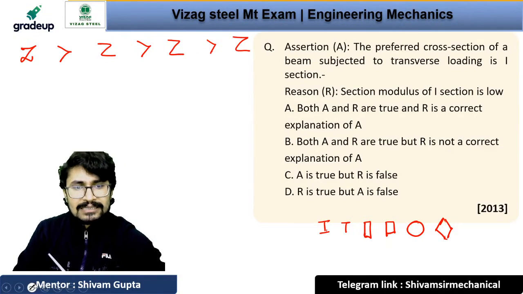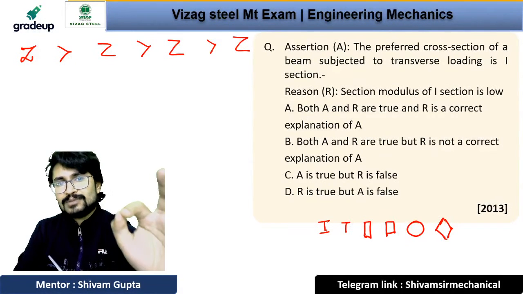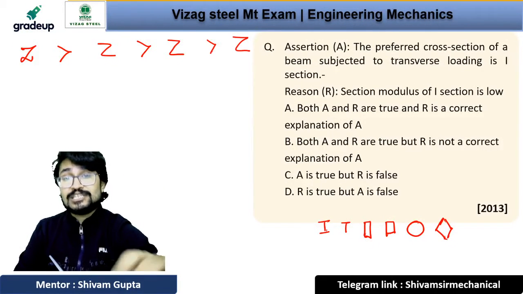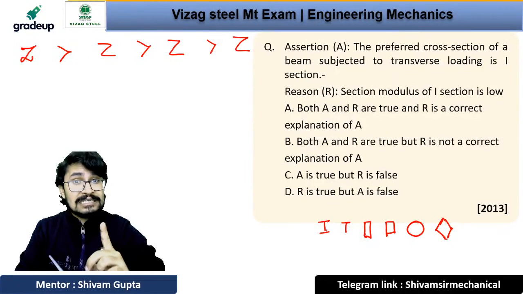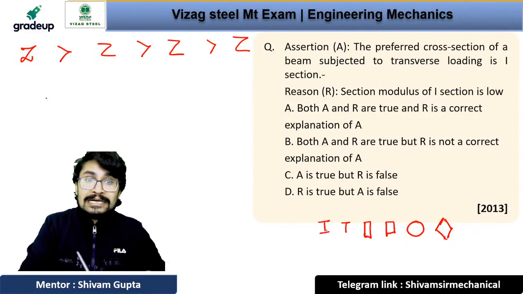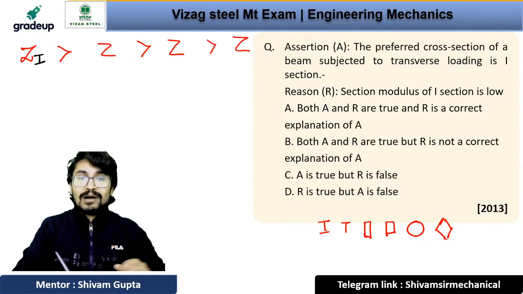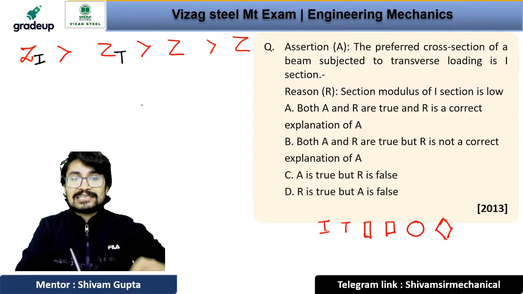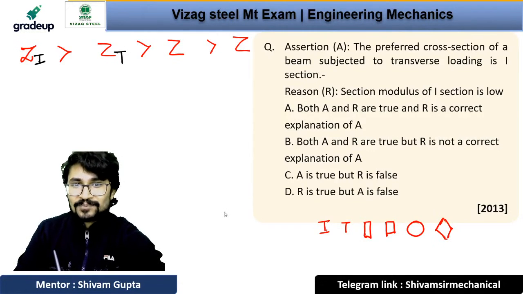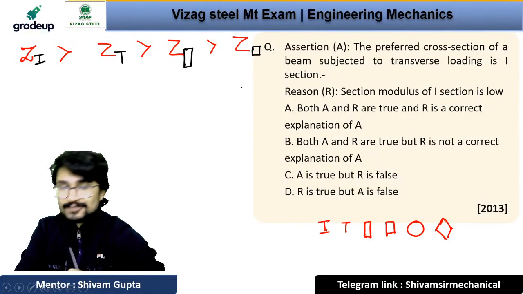The maximum section modulus can be achieved in one cross section which is looking very thin, but it is very awesome, and the section modulus for I section is maximum. After that, section modulus of T section is coming, right? After that, the section modulus of rectangular section came, and after that, the section modulus of square section came.